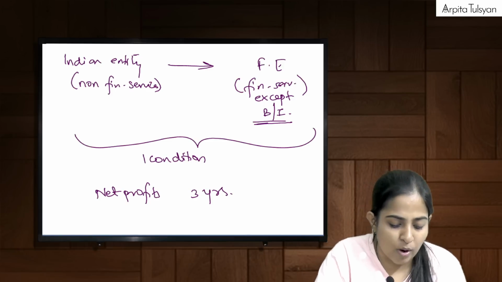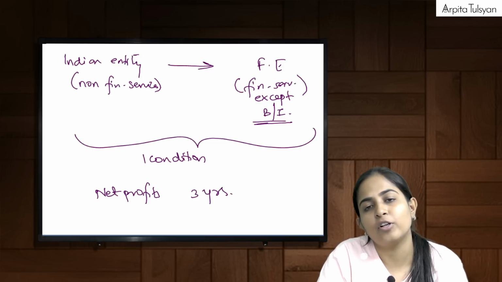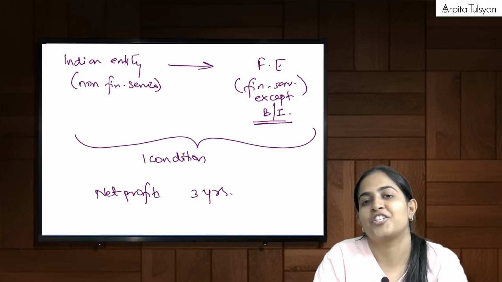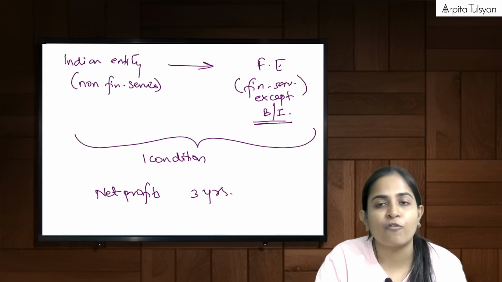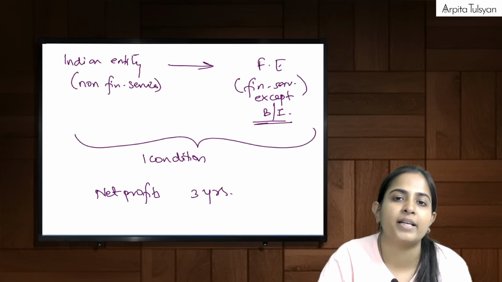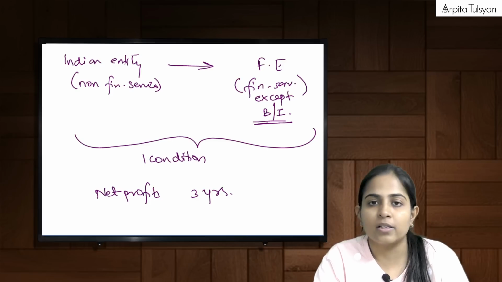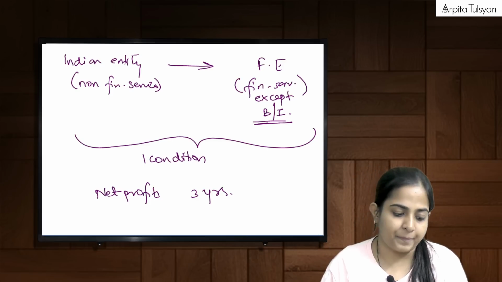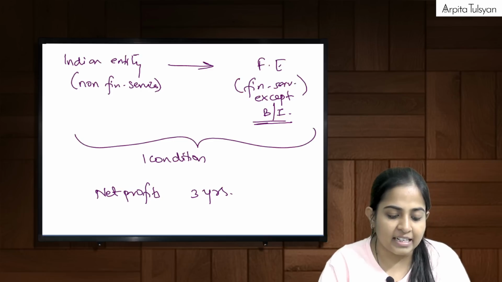Acha, someone may say that it has also affected March 23, for example. Then you have to go and check the RBI circular, whether RBI is giving you that extension or not. But yes, for March 21 and March 22, they say that those years can be excluded while considering the last 3 years profitability. Very, very clear with this?